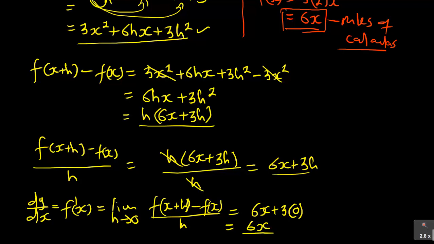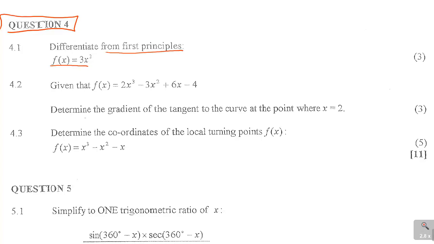Now look at the one that we got on top here. We said the answer was 6x using the rules of calculus or differentiation, and you can see that I'm also getting 6x using differentiation from first principles. So that is how you can approach that question when they say differentiate from first principles. So that was that, 4.1.